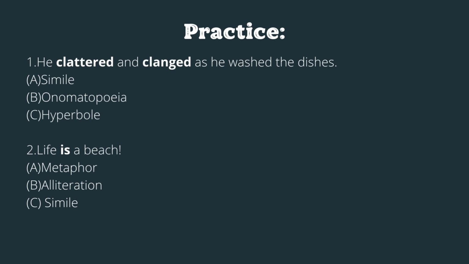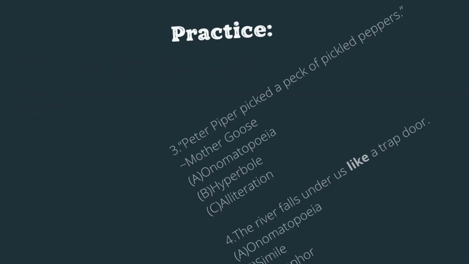Number 2. Life is a beach. Is this a metaphor, alliteration, or a simile? Correct. This is a metaphor. Life is a beach. We are comparing life to the beach. Something is something else. There is no article of likeness, so this is not a simile.